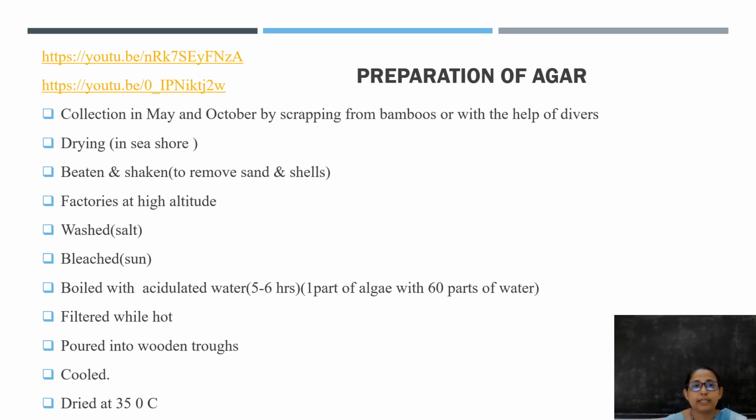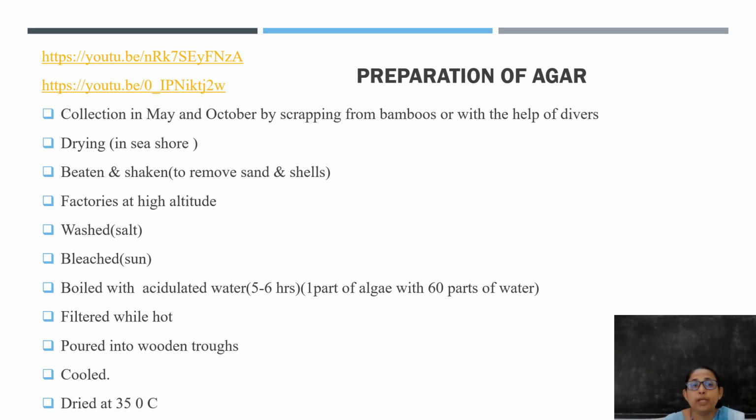Then it is dried on the seashore. While drying on the seashore, there are chances of it mixing with sand and shells. So after drying, it is beaten and shaken to remove the sand and the shells. Then it is taken to factories at high altitude where it is washed properly to remove foreign particles as well as any salt present in the agar, and then it is dried properly by bleaching in the sun.